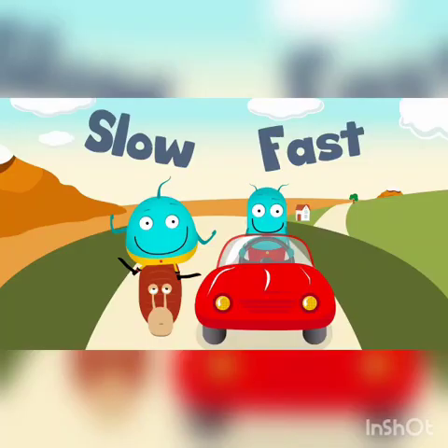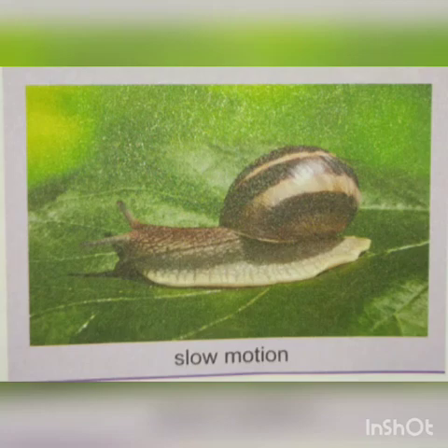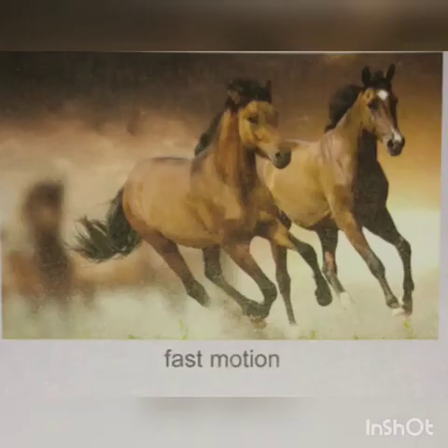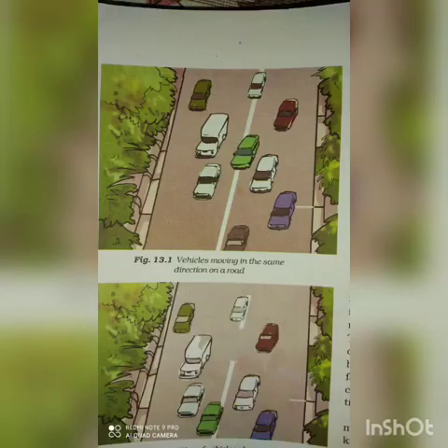Next we will discuss slow and fast motion. Movement is an act of moving the body or its part. A movement is a motion. In this picture, a snail moving at slow speed, that is called slow motion. And in this picture, the horse moving fast, this is called fast motion. The movement of a body can also be termed as slow or fast. It depends upon the distance traveled by it in a given interval of time.